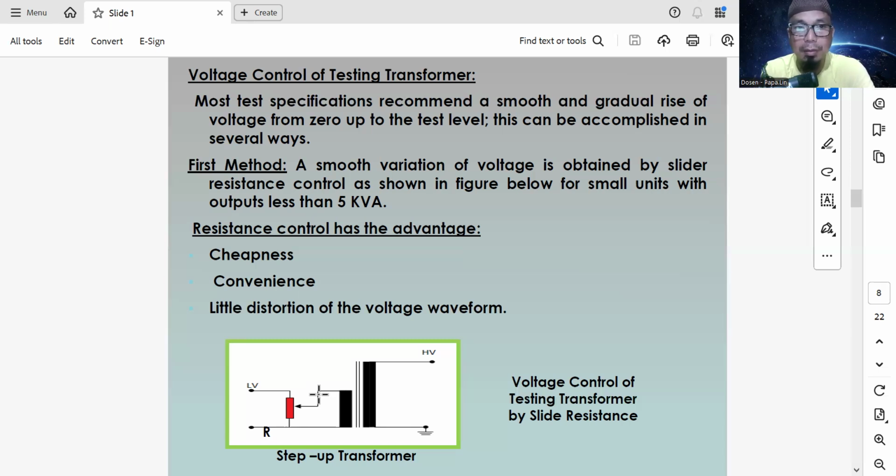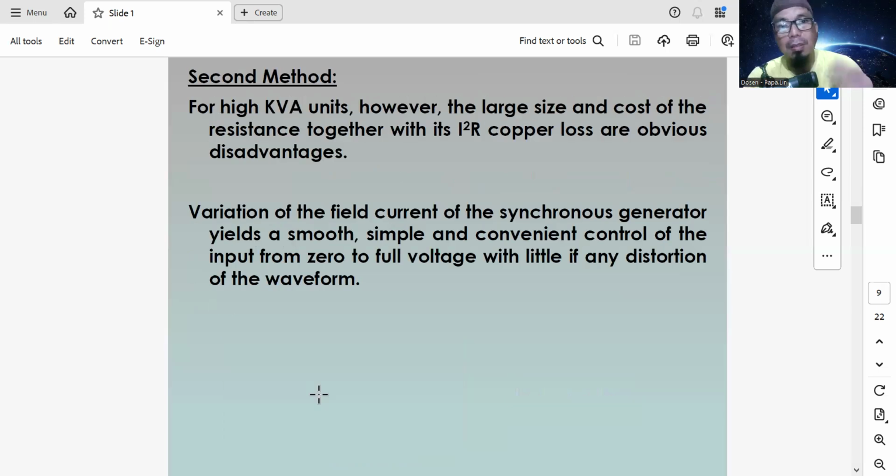And next, the second method, for higher kilovolt ampere units. However, the large size and cost of the resistance together with its I squared R copper loss are obvious disadvantages. Okay, copper loss is always there in every current and conductor.